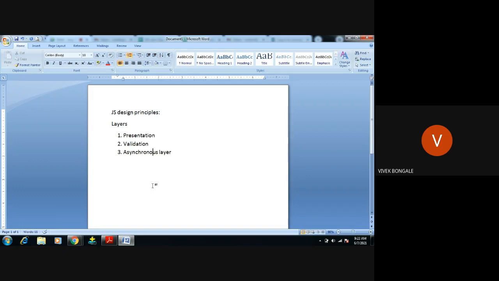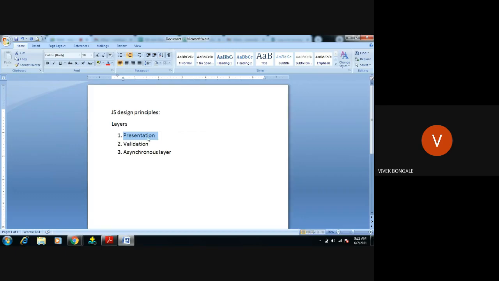Display of information, how my content should display in the browser, right? This is what a presentation layer is. This layer will include things like hiding content. It will help to hide the content, and to create new content, right? Then what we want to showcase, all those things we can do in the presentation layer.